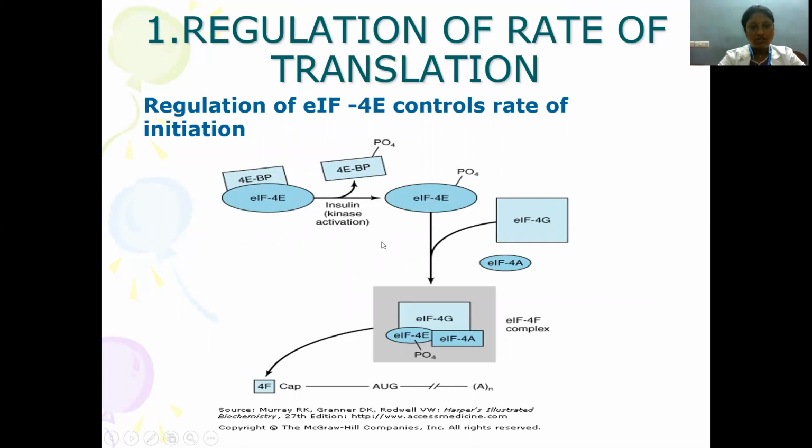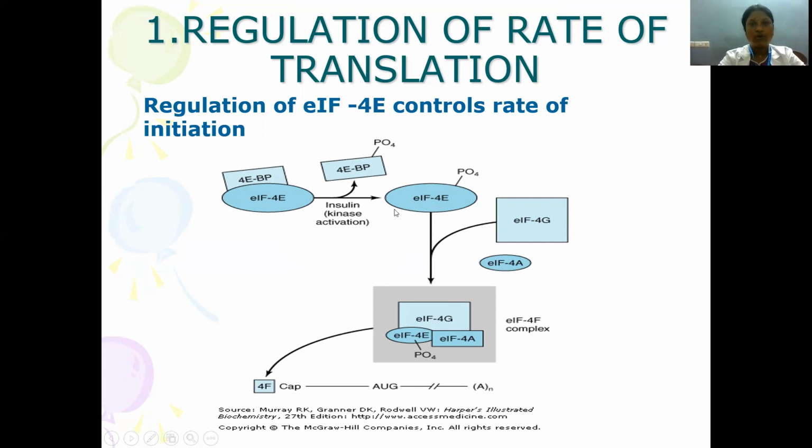When insulin is acting, it will cause kinase activation and phosphorylation of 4E binding protein, and release of 4E binding protein from the eukaryotic initiation factor 4E. This eukaryotic initiation factor 4E also gets phosphorylated, to which eukaryotic initiation factor 4G will come and bind. After this, eukaryotic initiation factor 4A comes in, and together they form the eukaryotic initiation factor 4F complex. This 4F complex is required for attachment to the mRNA cap. This is how it regulates.